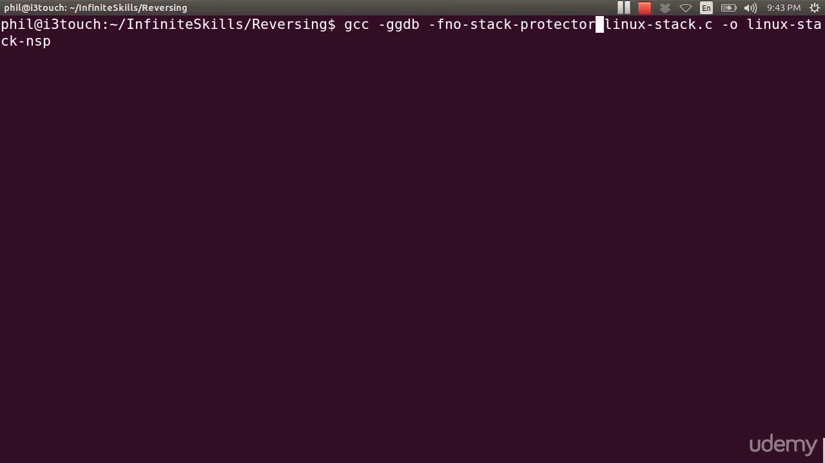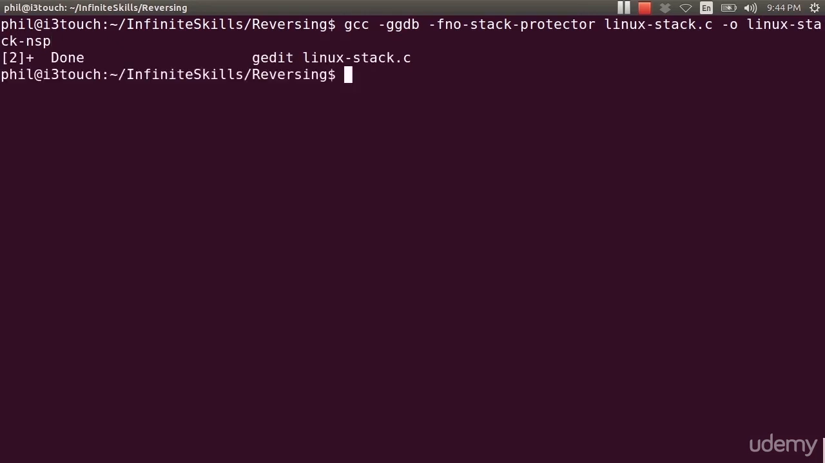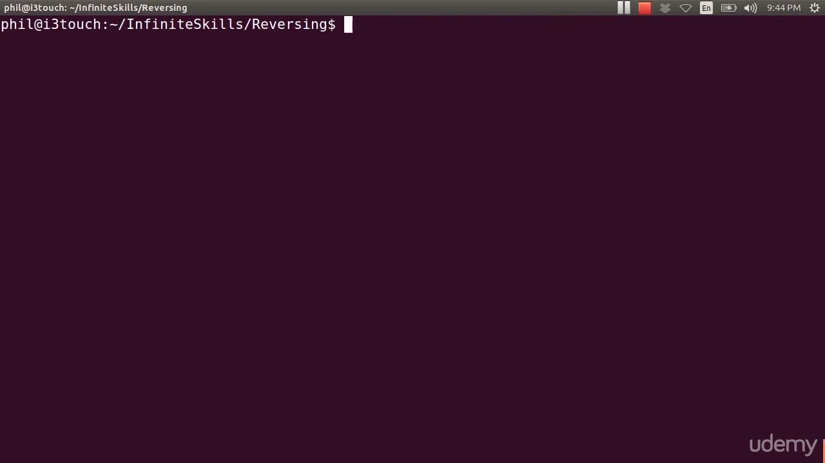I then give it my C file, linux-stack.c, and my output will be linux-stack-nsp for no stack protector. So I can go ahead and run that, and it runs. Now I'm going to do the same thing, but this time I'm going to edit this slightly, and I'm going to take away my stack protector option. I'm going to keep my debugging information, and I will make my output just linux-stack.